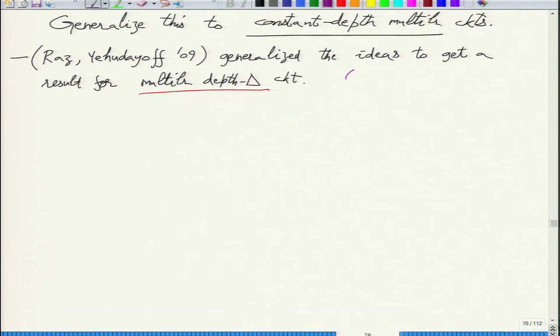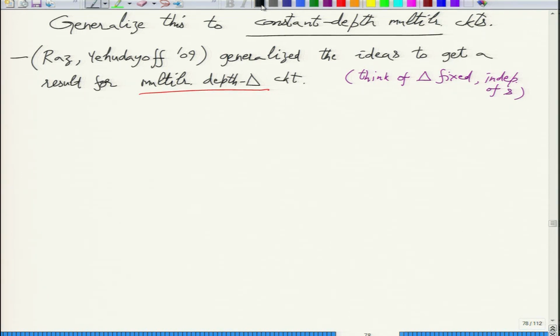So think of delta as constant, fixed, meaning independent of s. It's an absolute constant. And in this line of work, the methods also work for formulas. That will need a slight modification in the measure, which we will see in the end.